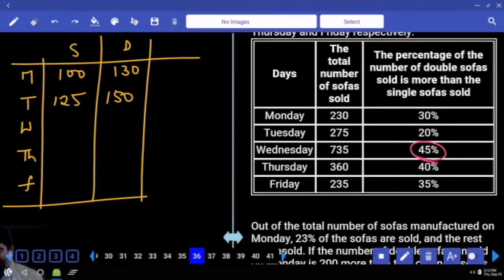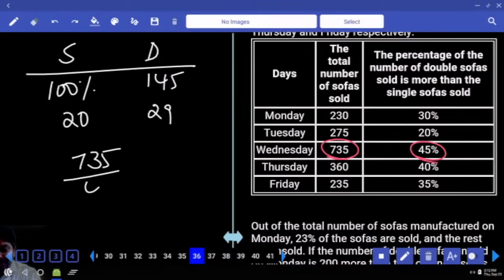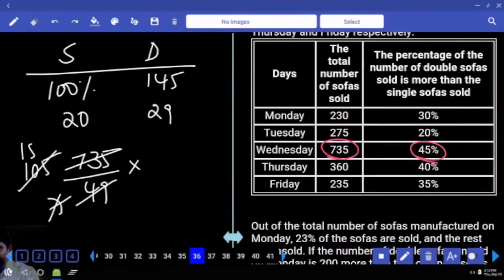Single 100%, double 145%. Ratio 100, 145, which is 20, 29. Total 49 parts is equal to this much. 735 by 49, and we need one part value. 7 times, 105, 7 15 times.